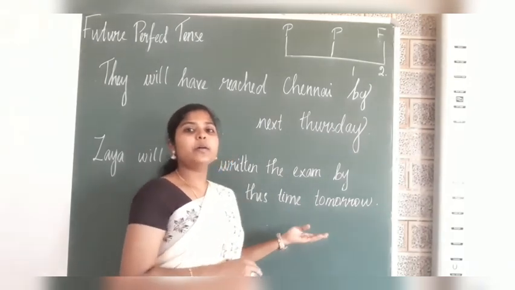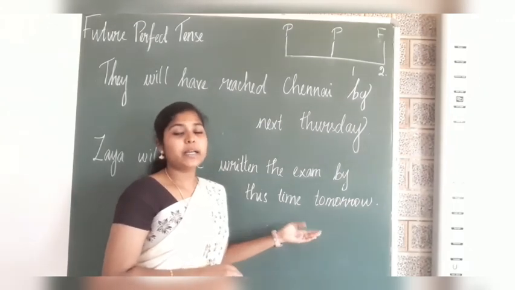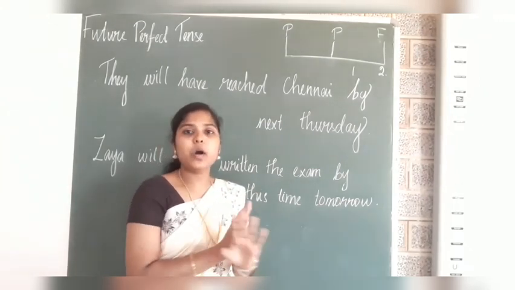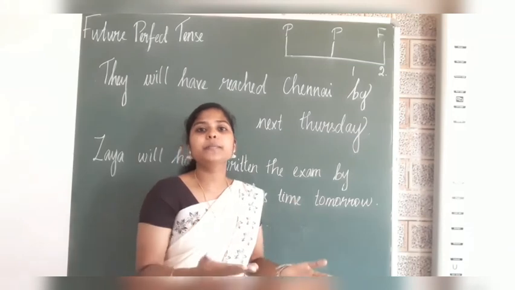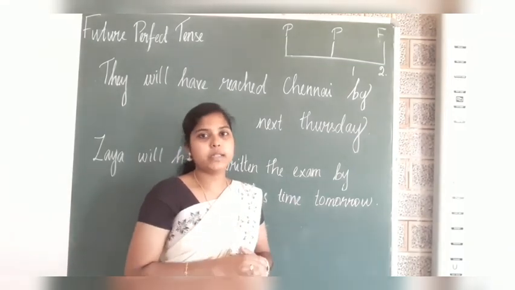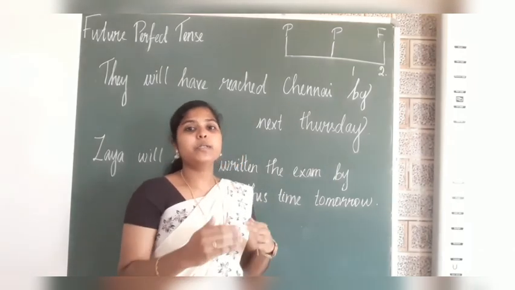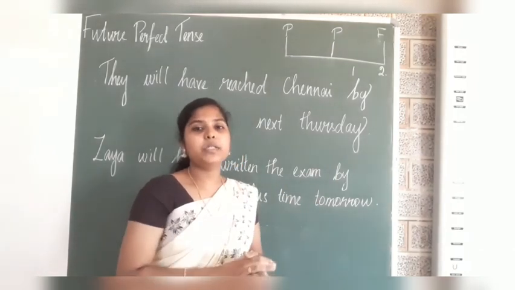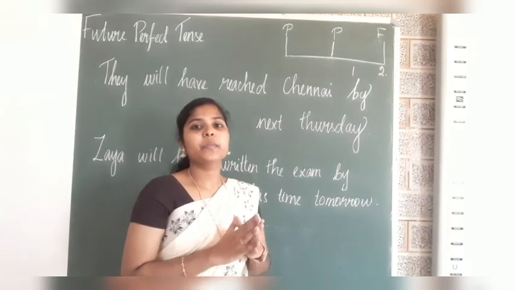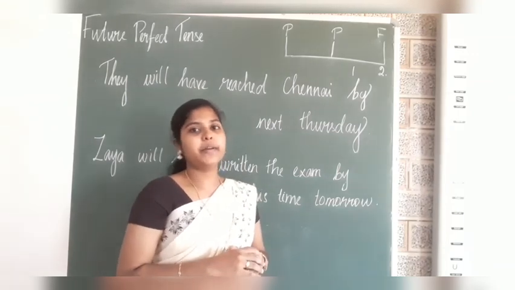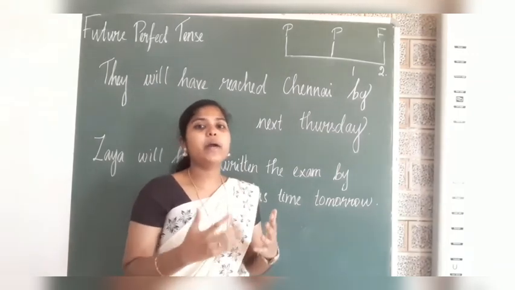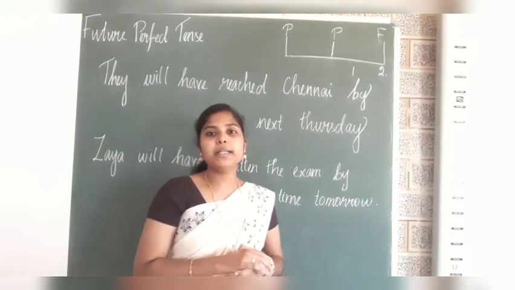Here it is also indicating a completed action, but it is not yet completed. It will complete in future. So a completed action which will happen in the future at a specific time is future perfect tense.